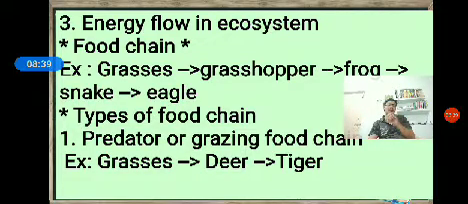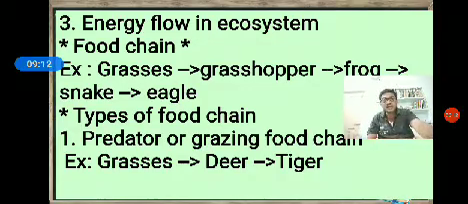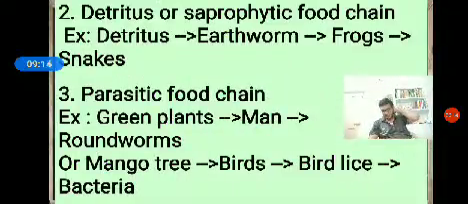Here, the second trophic level must be what? Nothing but the grazing herbivores or predators. For example, grasses eaten by deer, eaten by tiger. Deer is a herbivore, and deer is a prey to a tiger, called a predator. So the energy is transferred from grasses to deer to tiger. So it is called a grazing or predator food chain.